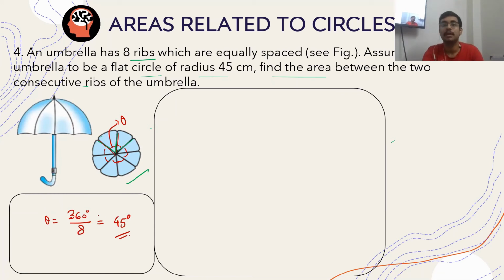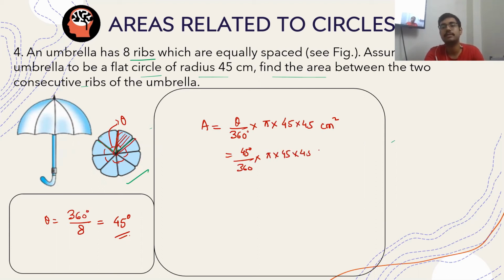Is this clear? Now it is said that between any two ribs, of course, this is one rib, this is one rib. The area between this will be a sector. If it is divided into 8 parts like this, you can do either 1/8 of pi r square, or in the traditional way, that is theta by 360 into pi r square, that is 45 degree by 360 into pi into 45 into 45 centimeter square.